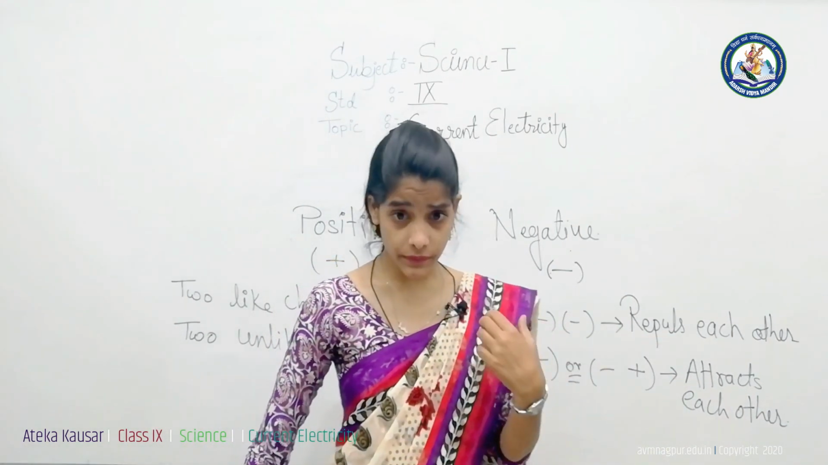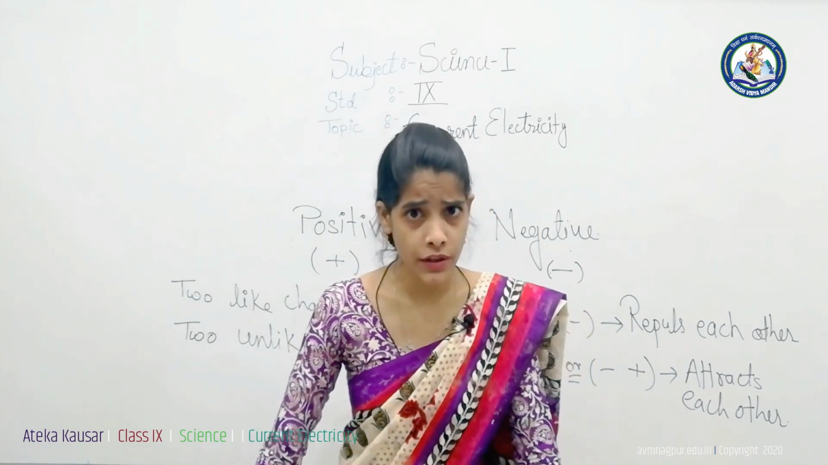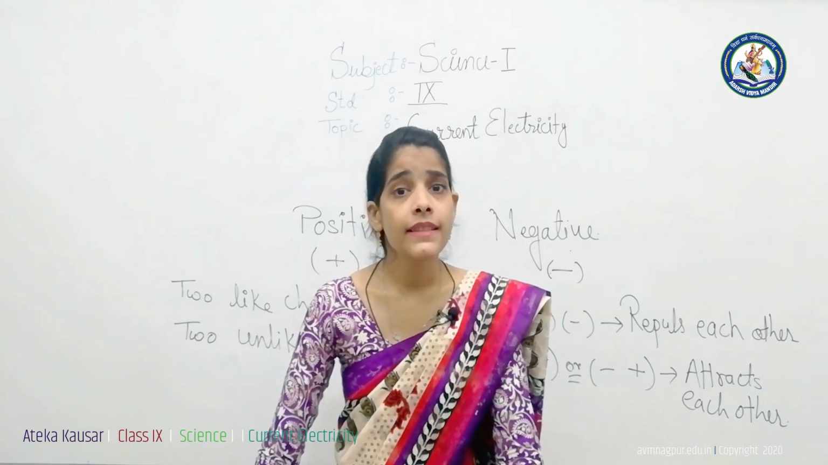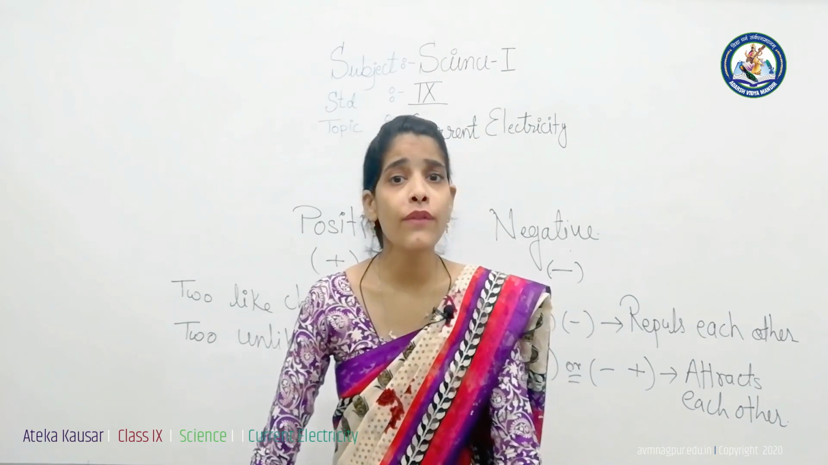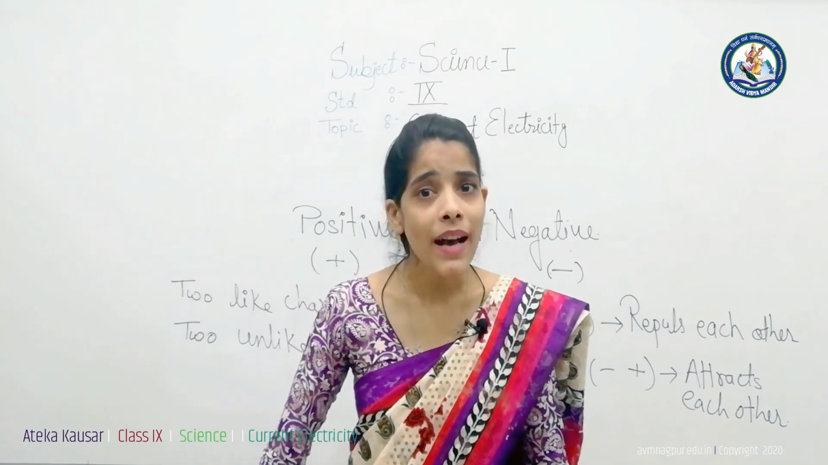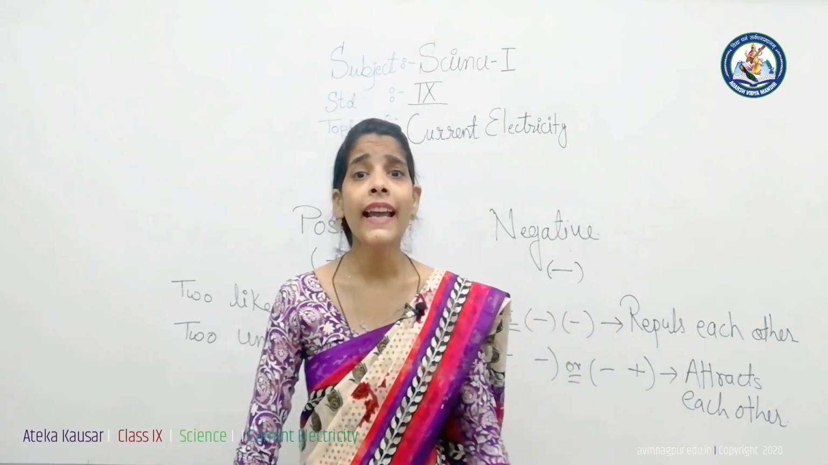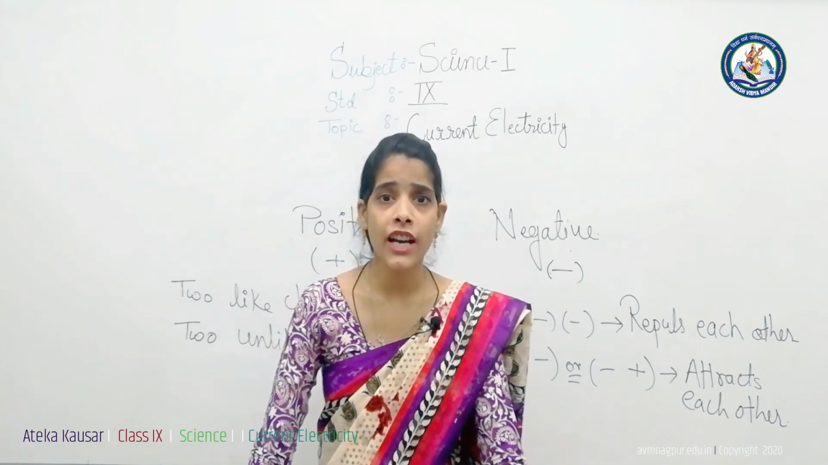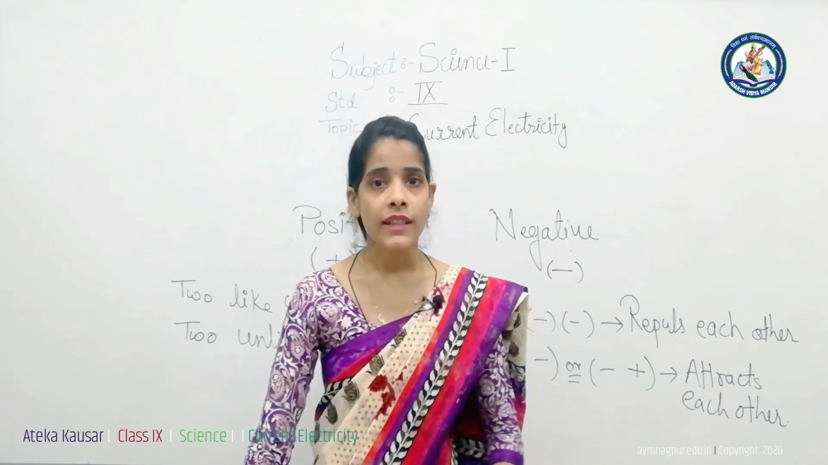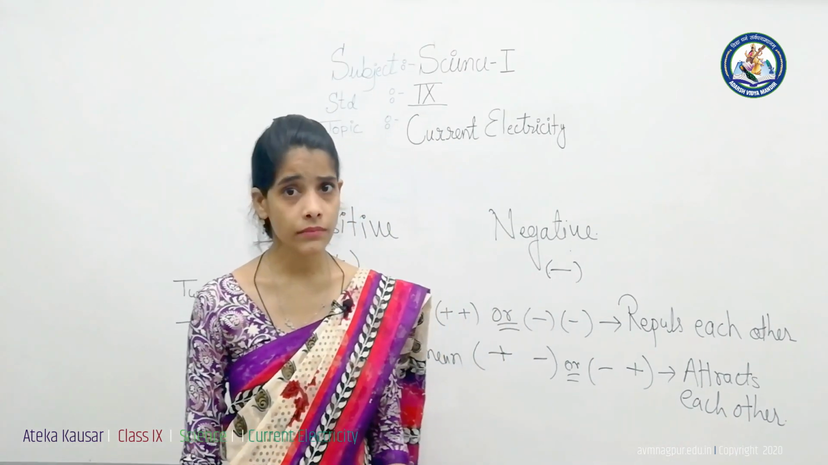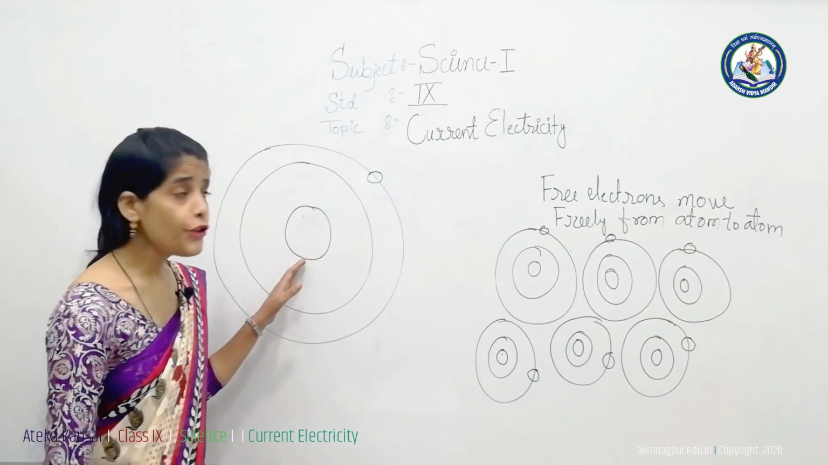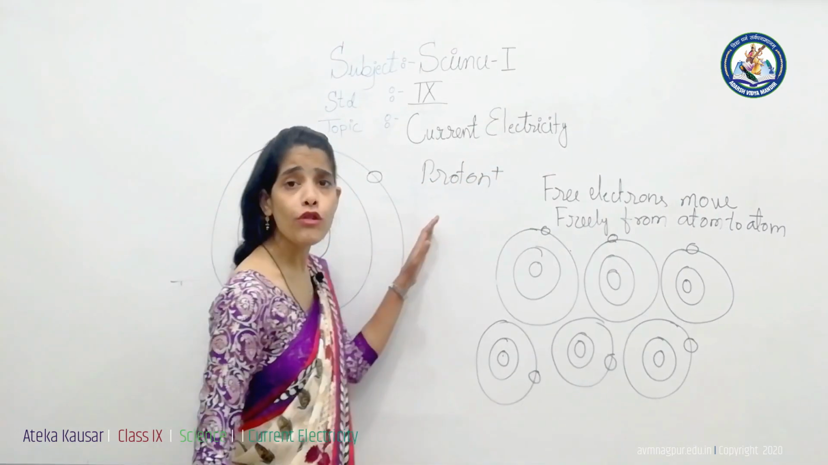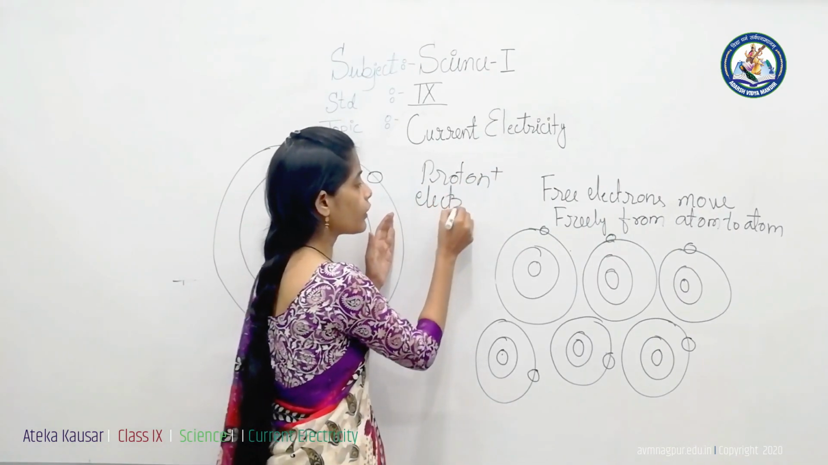But who carries these charges? On what is that charge carried? The charge is carried by the subatomic particles in an atom which have incredibly little mass. But you know that an atom is electrically neutral. Then how is it possible that charge flows through the atom? To understand that, let's take a simple structure of an atom. The positive charge is carried by the proton and the negative charge is carried by the electron.